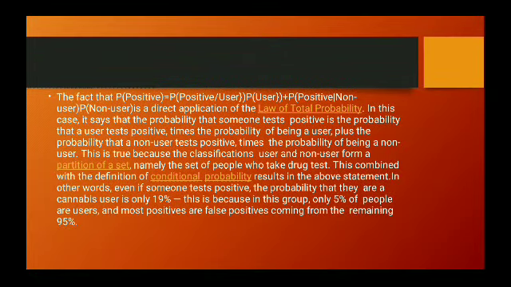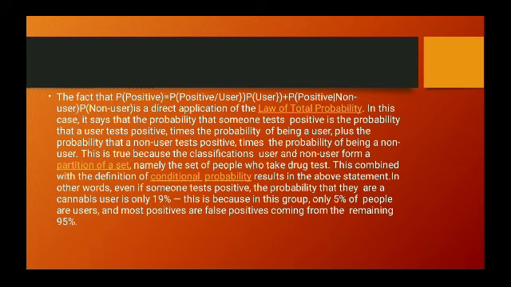The fact that probability of positive is equal to probability of positive given user times probability of user, plus probability of positive given non-user times probability of non-user, is a direct application of the law of total probability. In this case, it says that the probability that someone tests positive is the probability that a user tests positive times the probability of being a user, plus the probability that a non-user tests positive times the probability of being a non-user. This is known as a partition of sets, namely the set of people who take drug tests, combined with the definition of conditional probability.